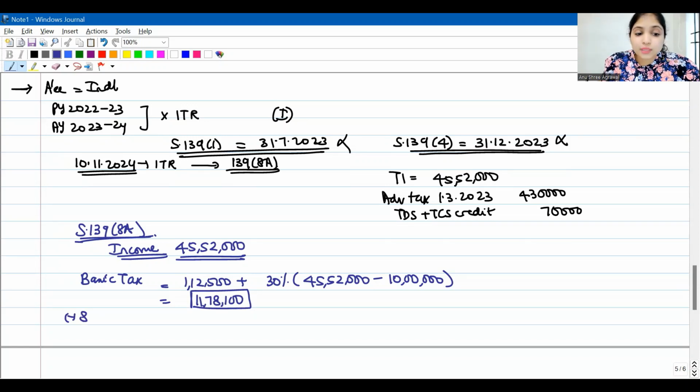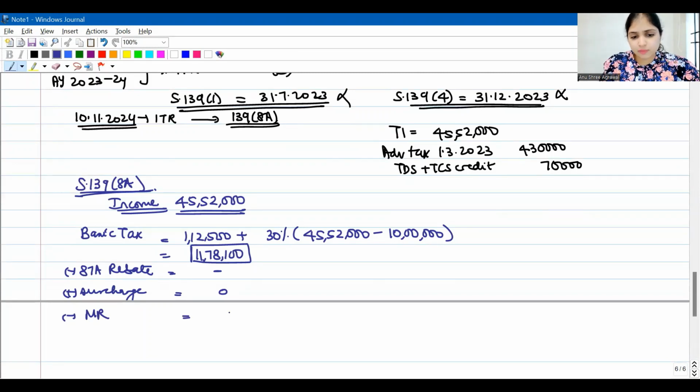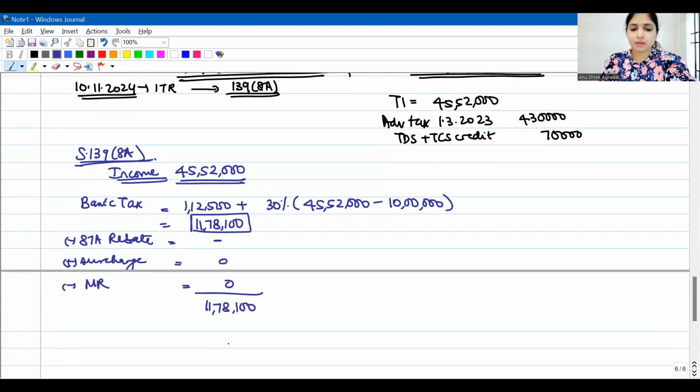Now, after this, what do we think about? We think about 87A rebate. But obviously, no 87A rebate over here because the total income of the assessee is way more than 5 lakhs. Then after this, we think about surcharge. There will not be any surcharge because assessee's total income is within 50 lakhs. Only if the individual's income is more than 50 lakhs, surcharge is applicable. Because no surcharge, there will be no marginal relief also. So total tax as of now is 11,78,100.